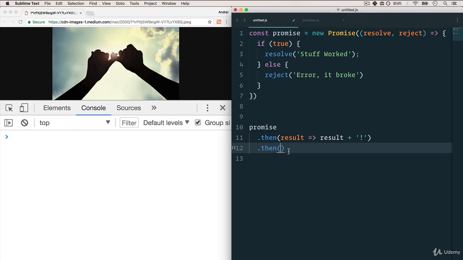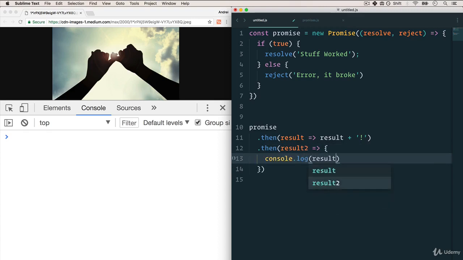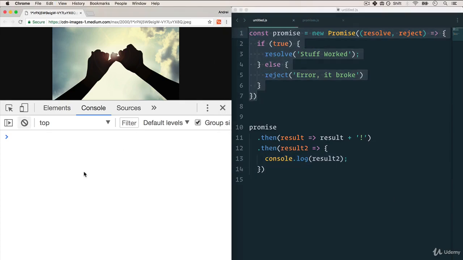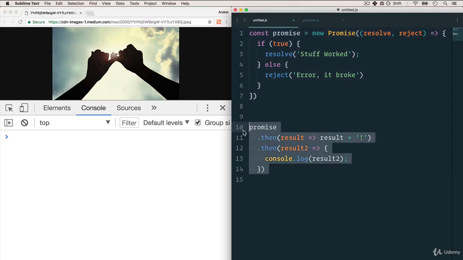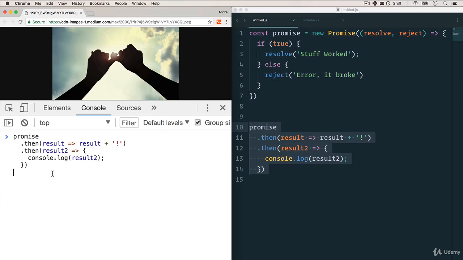And in our case, I just want to get the result too, and we will just console.log result 2. All right, let's see what happens now. So I have my promise, just to make sure that we have it here. Perfect. And we're going to run the promise. "Stuff worked" with the exclamation mark.